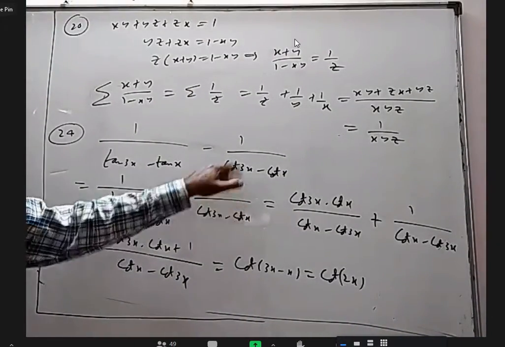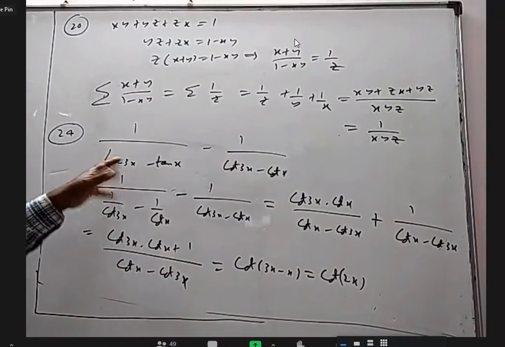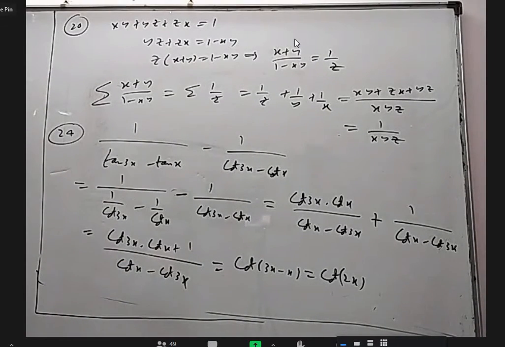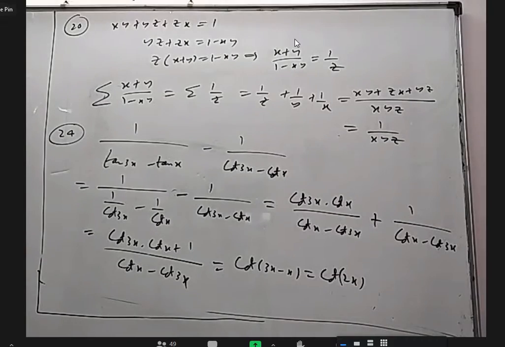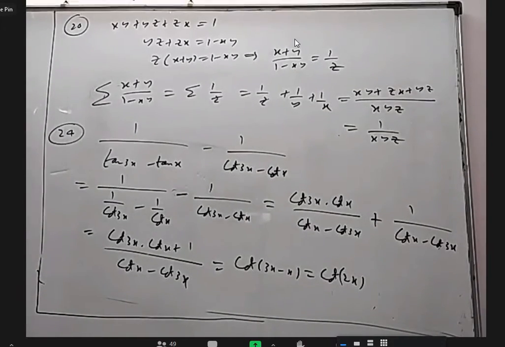So somebody may write cot as 1 by tan, it's okay. Or you write tan as 1 by cot. Either way, you'll get the same answer. So we don't have to use any multiple or submultiple angle formulas here.